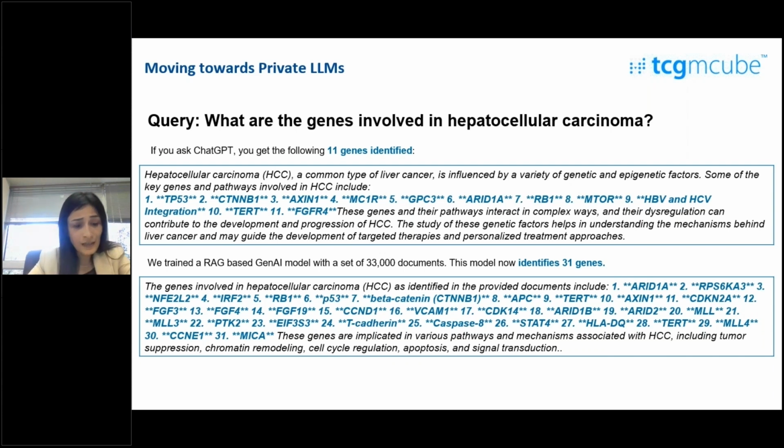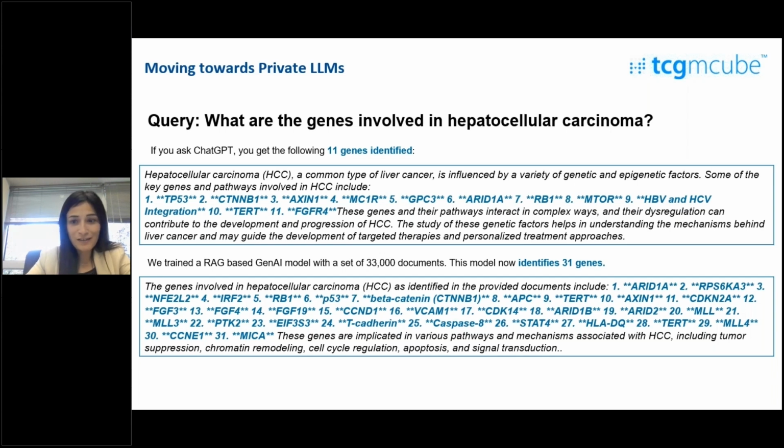So the first thing I can always do is go to ChatGPT. Today, everyone goes to ChatGPT and types out what they're looking for. So on ChatGPT, I ask, what are the genes involved in hepatocellular carcinoma? Maybe that's my area of interest. ChatGPT will definitely give me insights and a response. It identified 11 genes for me.